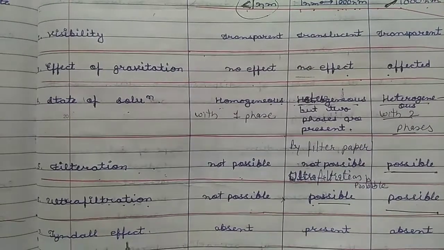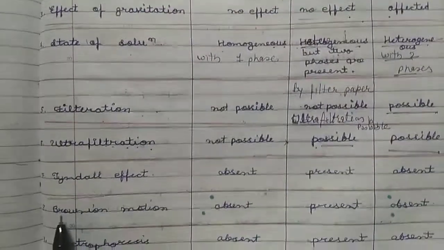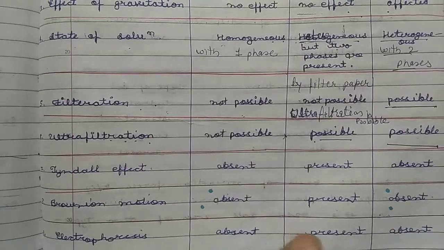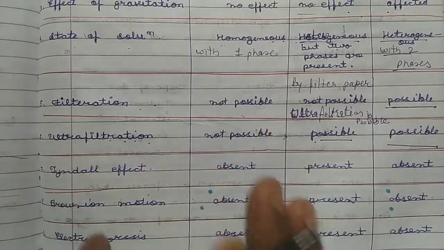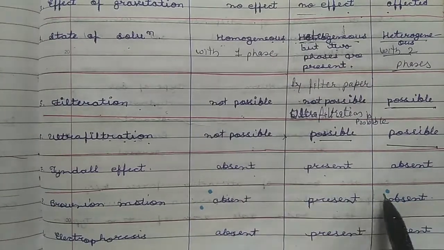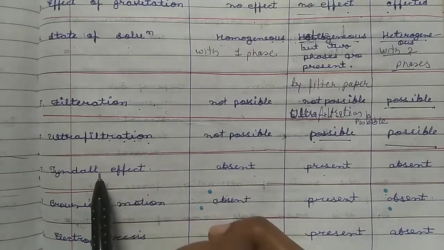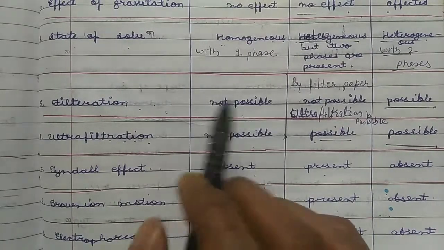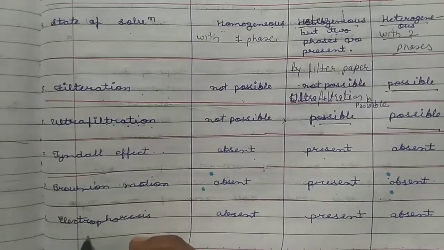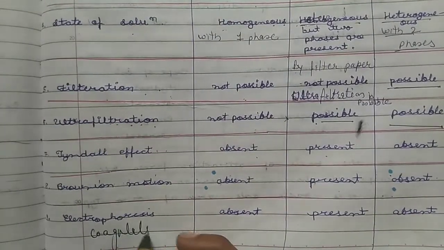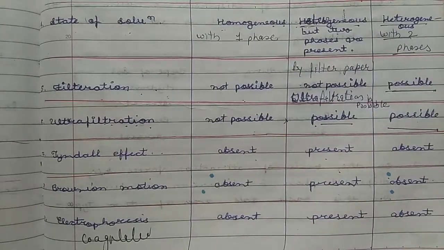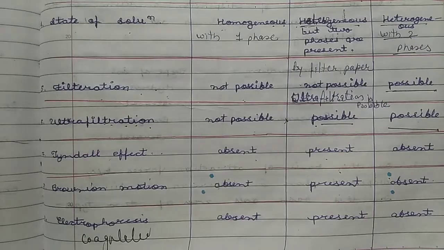Tyndall's effect, Brownian motion, electrophoresis, and coagulation. These four properties are shown only by the colloidal solution, but not by the real solution and suspensions. Tyndall's effect we will describe in the next videos.